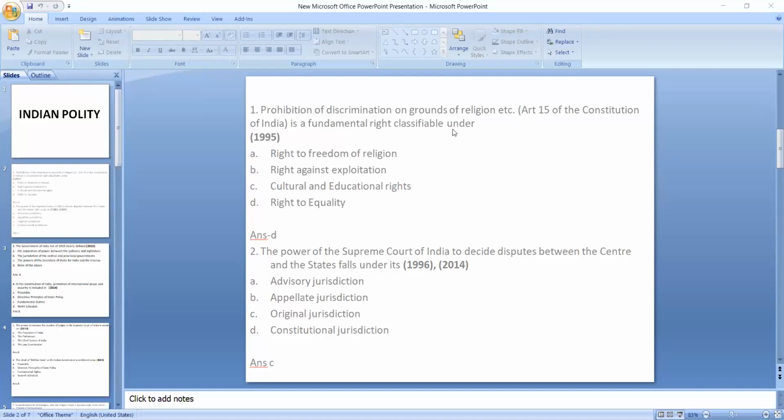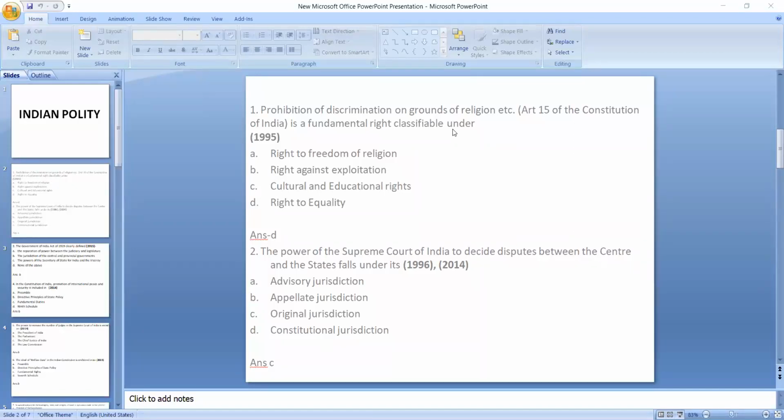Okay, like the center state relations, while going through the center state relations, you will have to remember which committee recommended for the center state relations, or which committee was formed for the center state legislative relation, for the administrative relation, for the financial relation. Okay, so these are the things.